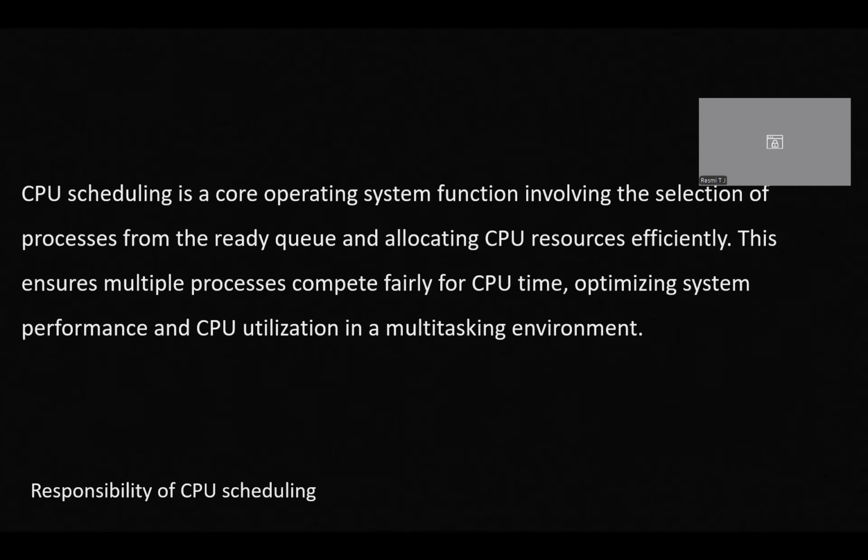This again shows the importance of CPU scheduling: fair allocation of CPU time, optimizing system performance and CPU utilization in a multitasking environment.